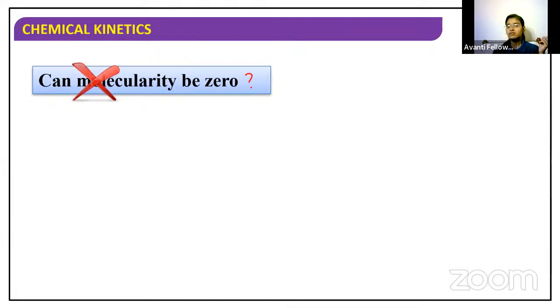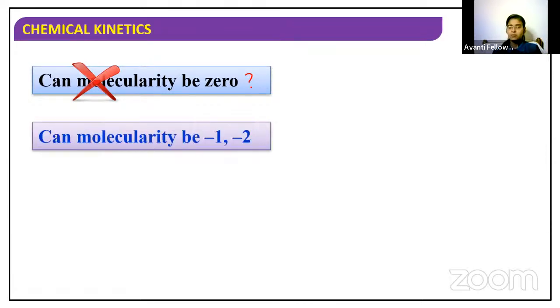But order, if you think from yesterday's class, order was 0. So we had 0 order reactions. But molecularity cannot be 0. And one more question I am going to ask. Can molecularity be -1, -2, etc.? Rarely order was found to be negative. What about molecularity? No, we cannot say that we have -1 molecule or -2 molecule, right? So molecularity cannot be negative.